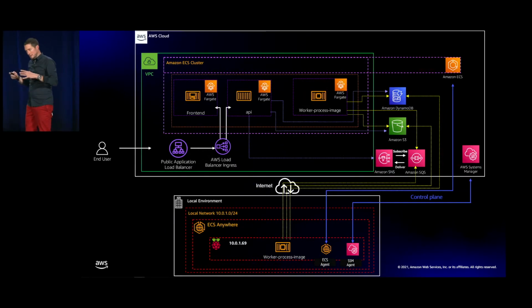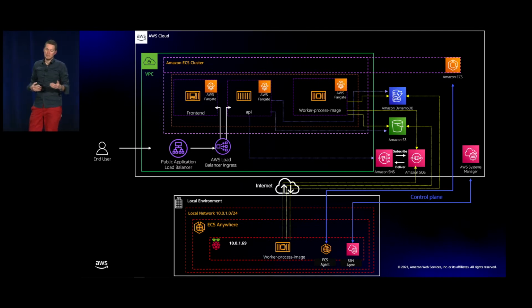In fact, this application will be expanded to my home, where I'm running two Raspberry Pis. One of the containers, the worker process image, will be deployed in the cloud but also on a Raspberry Pi. As you can see on this diagram, there's no site-to-site VPN connection between my home, this Raspberry Pi, and my VPC. There's no need for that because I'm not using any native services that need to run inside the VPC.